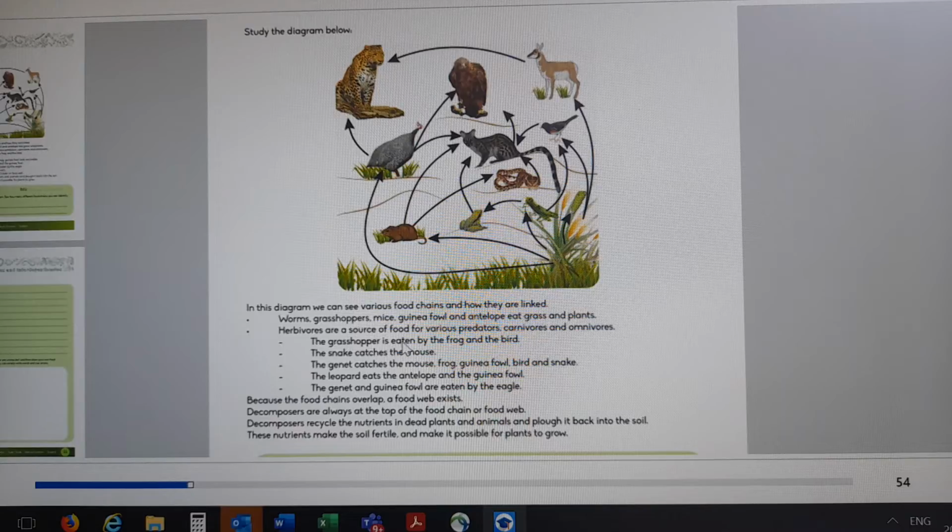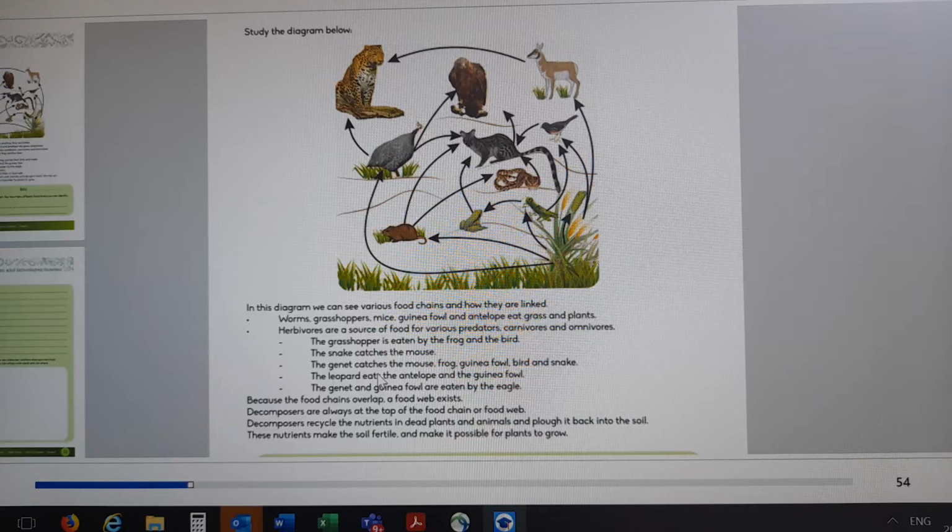They say the grasshopper is eaten by the frog, the snake catches a mouse, and the genet catches a mouse as well.